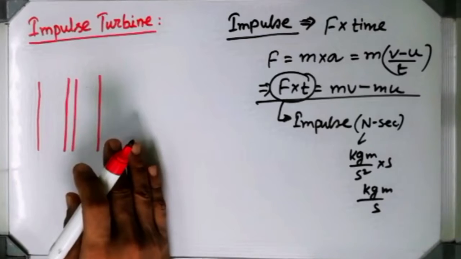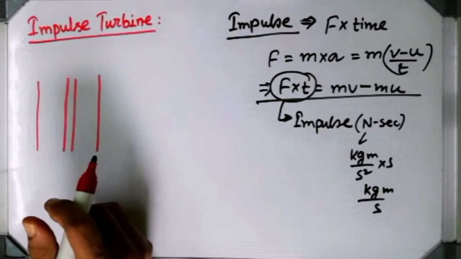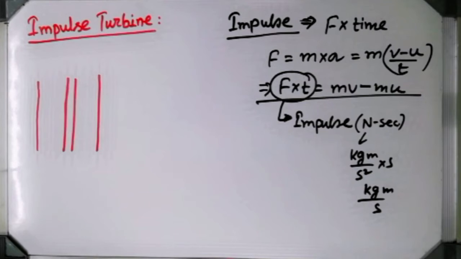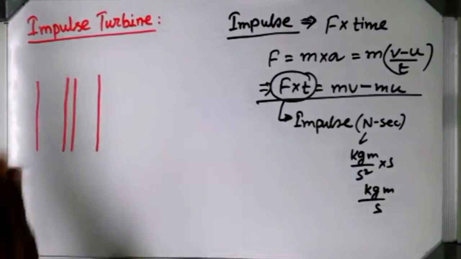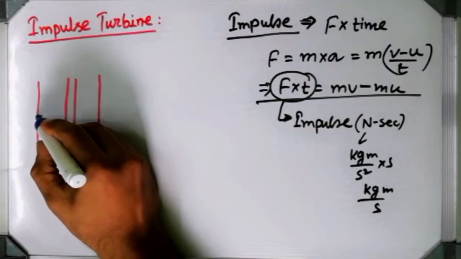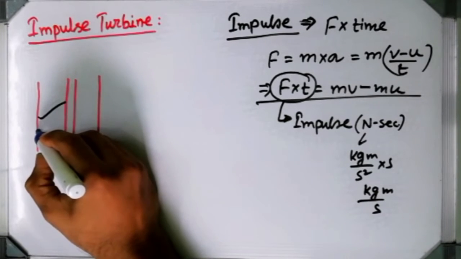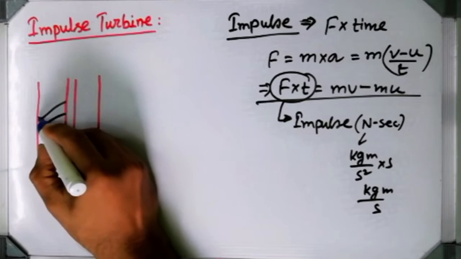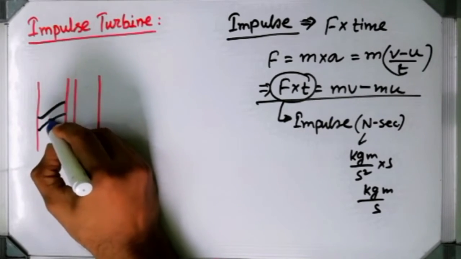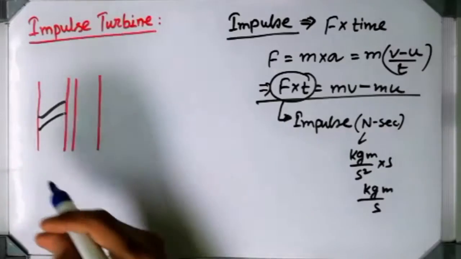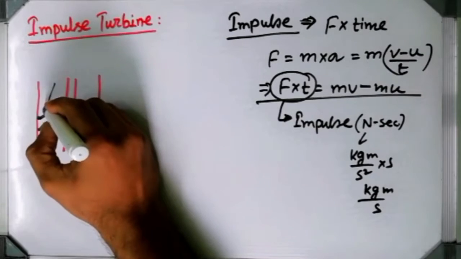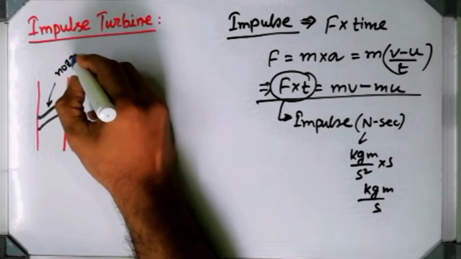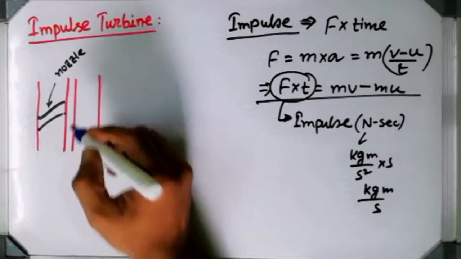But I am showing you how the pressure and velocity of steam are going to change only for a single row of blade and nozzle. Suppose these vertical lines represent one row. Now inside of one row, suppose this is our nozzle. I am taking a cross sectional view. I have cut a vertical cross section. Now it looks like this. Suppose this is the nozzle, and this is the row of blades.